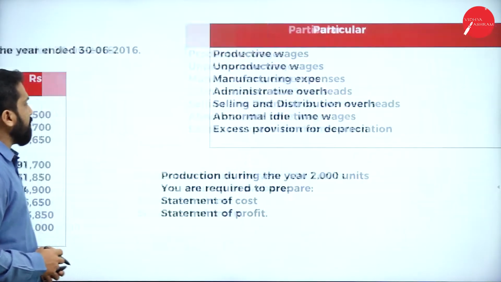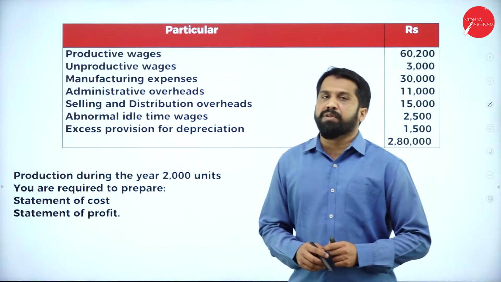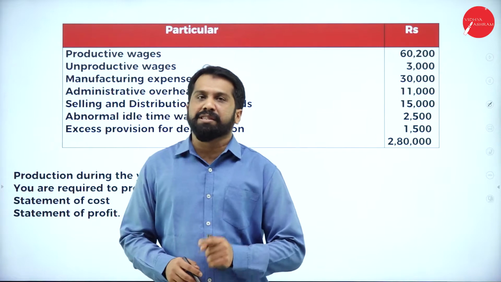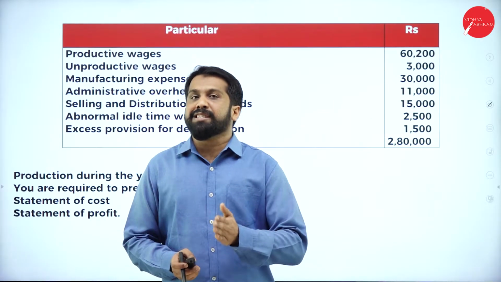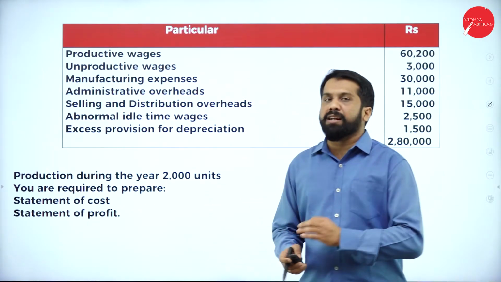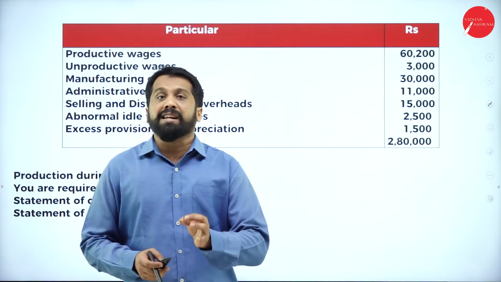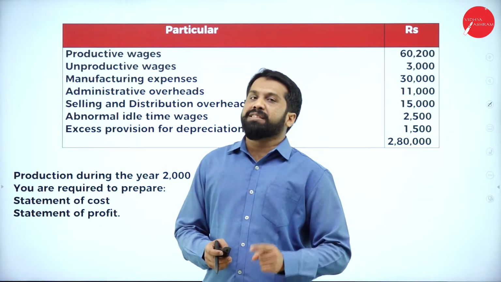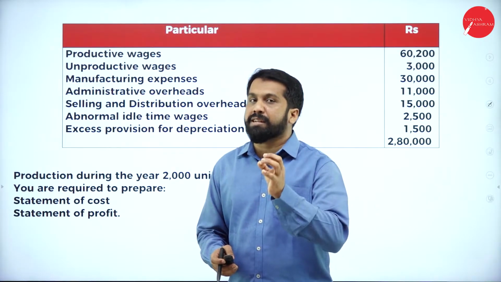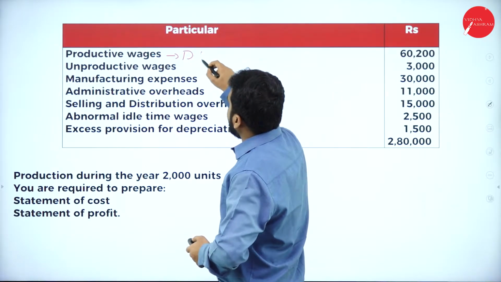Then next thing, productive wages. Productive wages means what? Your direct wages. Unproductive wages means what? Indirect wages. Remember, these are the words which are substitutes for your normal words. In every problem we used to get direct wages, but in this problem they have given productive wages. Productive wages means direct wages. Unproductive wages means indirect wages. Remember these words.